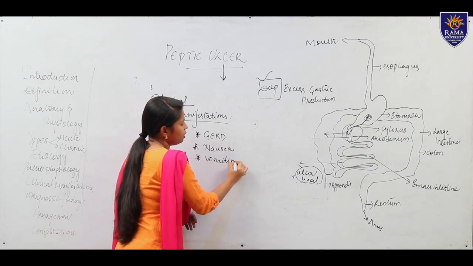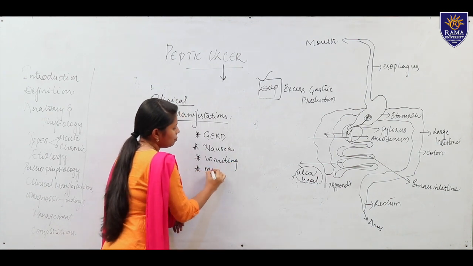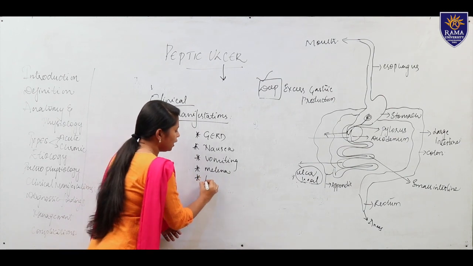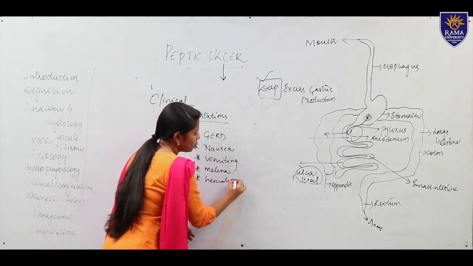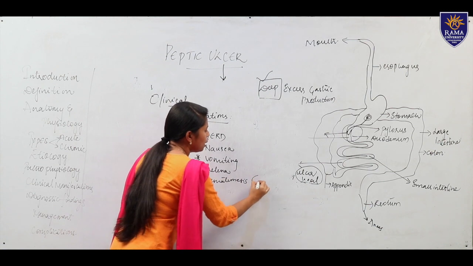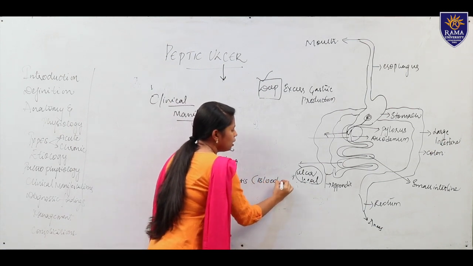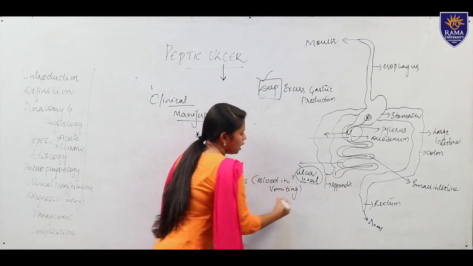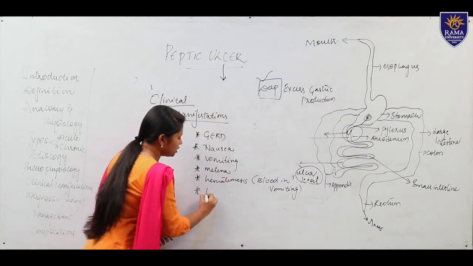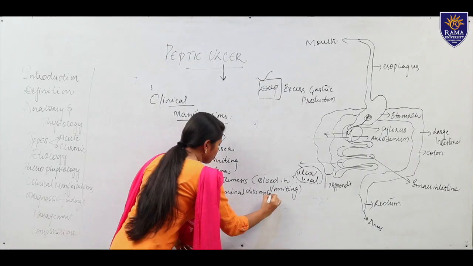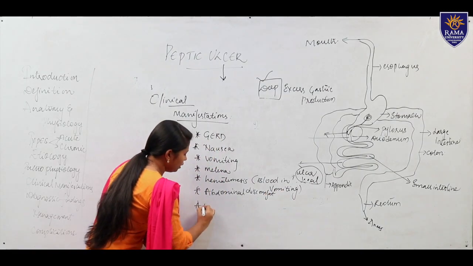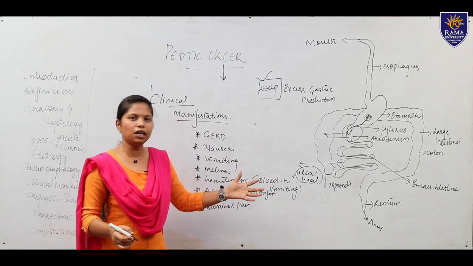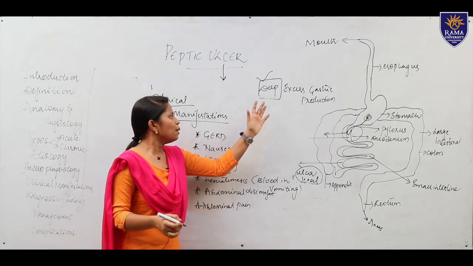As I told, the patient will have melena. Melena is a dark colored stool. Because of bleeding, the melena will occur. Then there is hematemesis. Hematemesis is nothing but blood in vomiting, or vomiting blood. Abdominal discomfort and abdominal pain will occur. So these all are common clinical manifestations in the patient with peptic ulcer.